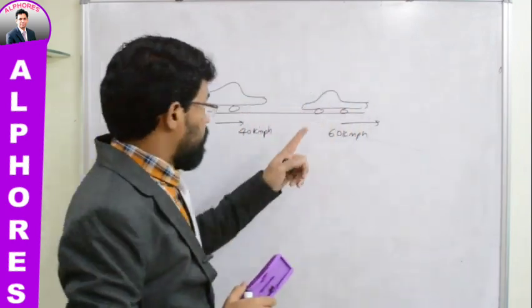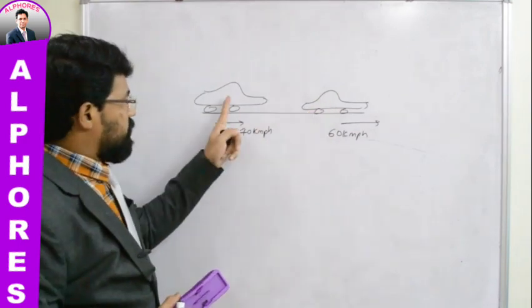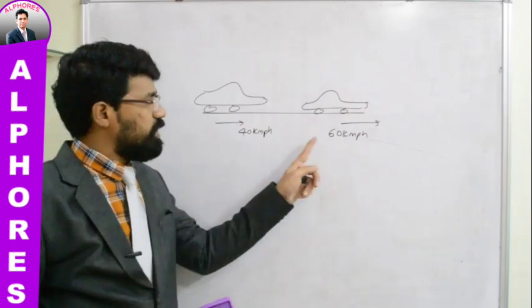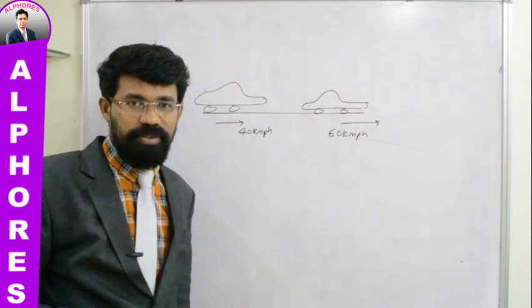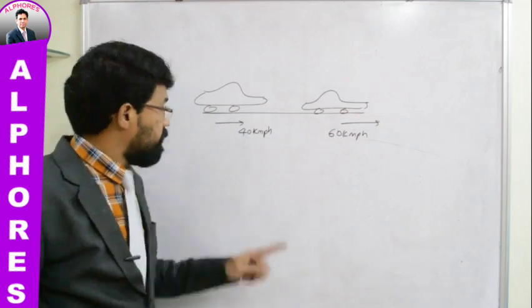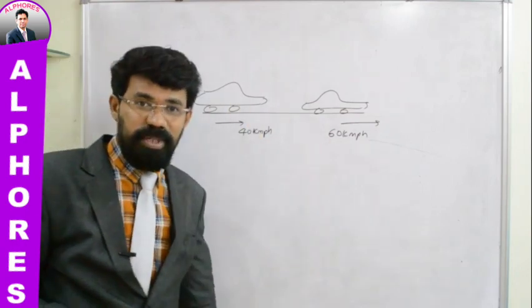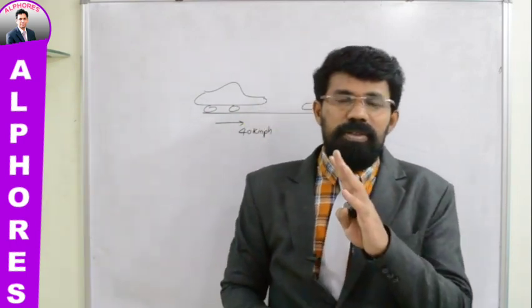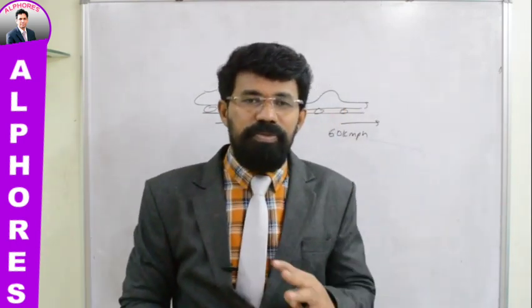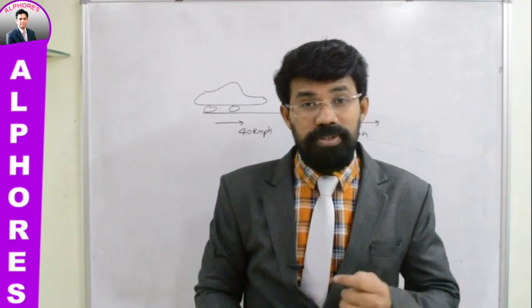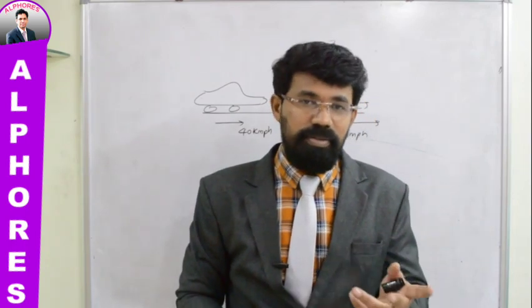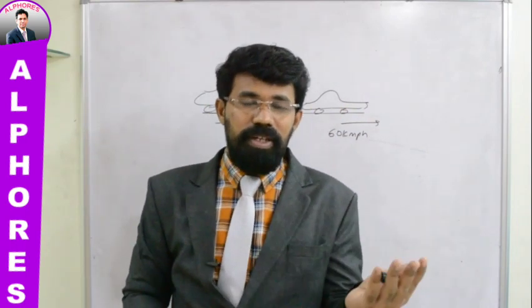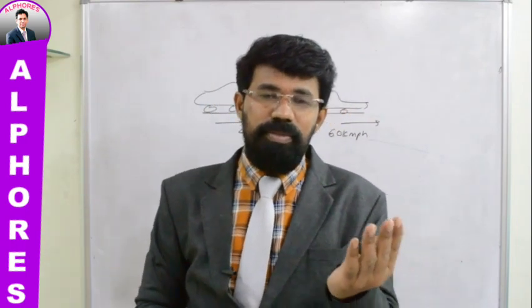We see as if that person is going away from our car, isn't it? So here, when the driver of this car observes, this car appears to be moving in the backward direction with a speed equal to how much? Again, the difference between these two velocities, 20 km per hour. But in fact, this car and this car both are moving along the same direction. So, when we observe things from different points of reference, the situations are different, isn't it? The observed facts are different when compared to observations made from different references.